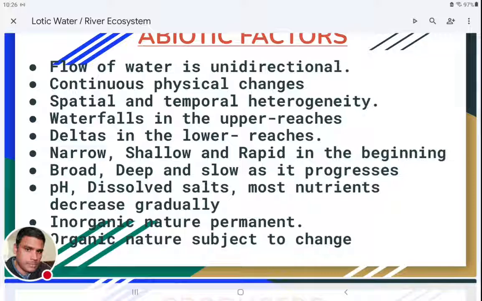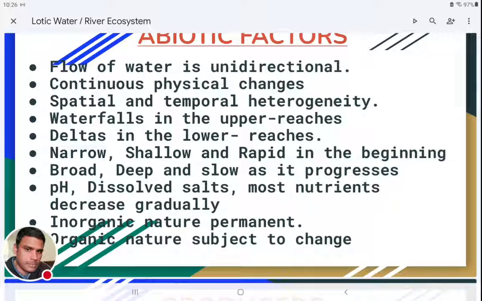So why? Because whatever the water is flowing, that will dissolve the inorganic salts or inorganic materials present at the bottom or on the substratum. They will dissolve in the river water. So as long as the water flows in any river, the inorganic nature will be permanent. But the organic nature of that particular water will be subject to change. So organic nature is not permanent.